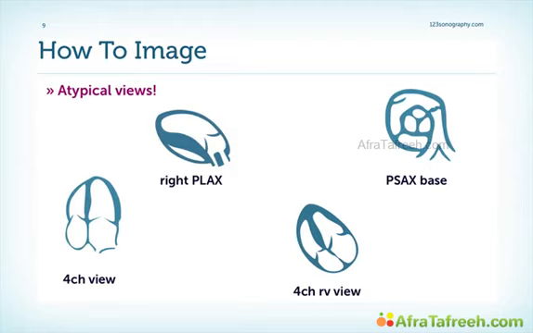Just for review purposes, here are the views where you can image the tricuspid valve best. First of all, the four-chamber view, but even better than the four-chamber view is the angulated or tilted or atypical four-chamber view, where you often have a better visualization of the tricuspid valve. Don't forget about the parasternal right axis view, where you can nicely see the tricuspid valve as well, and then also the parasternal short axis at the base. In general, however, don't forget to use atypical views, for example, the inflow-outflow view, and to rotate around the tricuspid valve from the apical approach, for example.